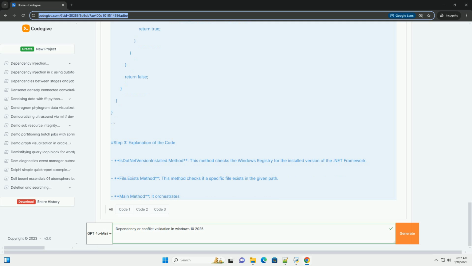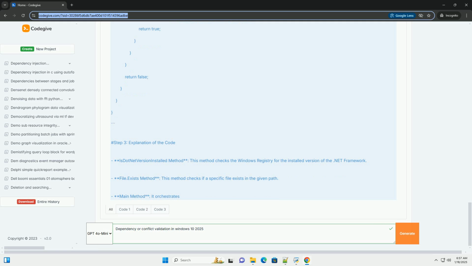Step 2. Add validation logic. Add the following code to your Program.cs file. Step 3. Explanation of the code. IsDotNetVersionInstalled method. This method checks the Windows registry for the installed version of the .NET Framework. File.Exists method. This method checks if a specific file exists in the given path. Main method. It orchestrates the validation by calling the above methods and printing appropriate messages based on the results.